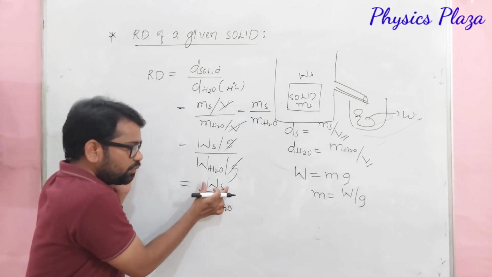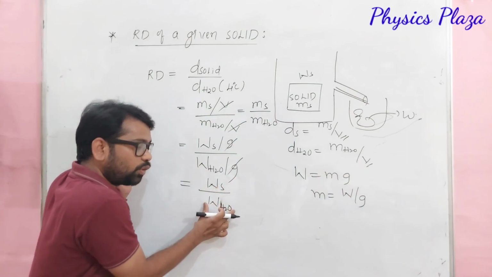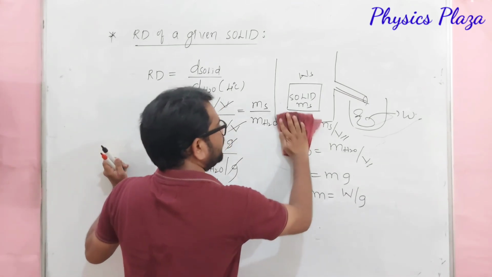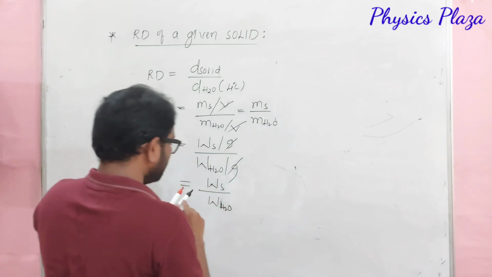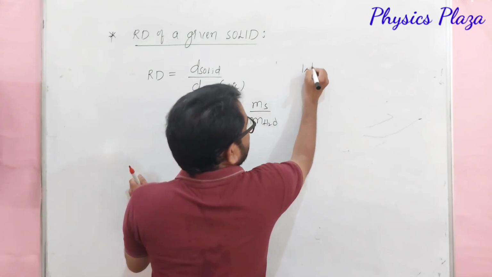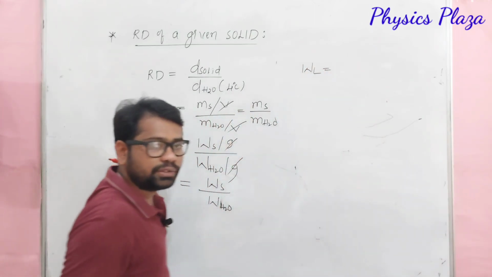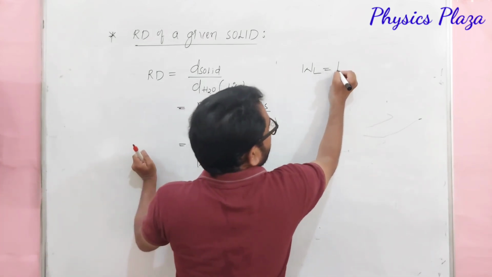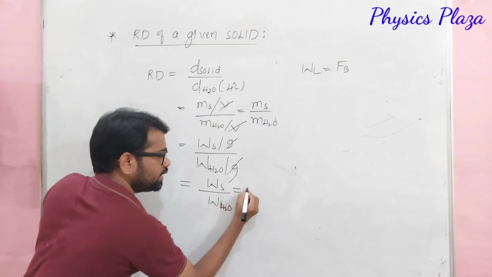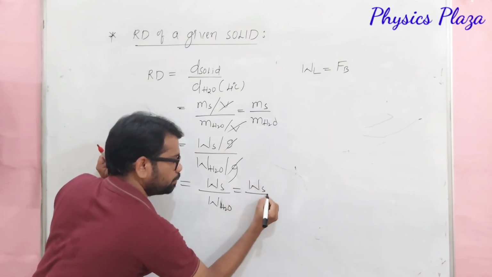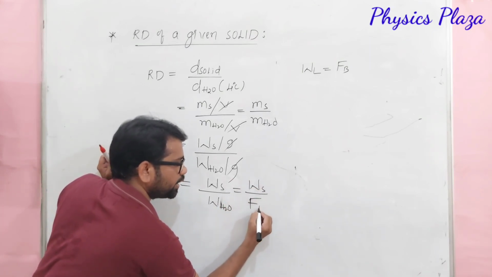So here it is weight of the solid by weight of the water displaced. But dear children, according to Archimedes principle, the weight of the water displaced is equal to buoyant force. So here I can write here Ws by Fb, that is buoyant force.